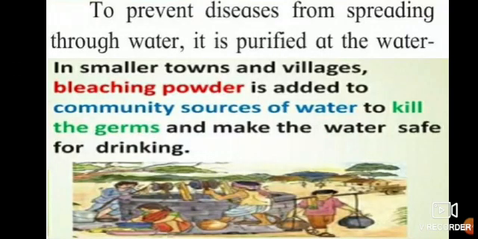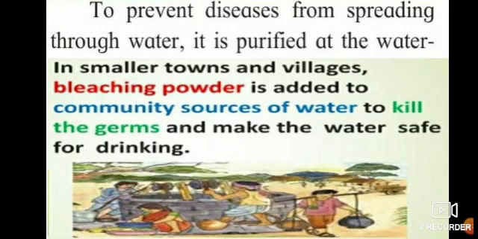To prevent disease from spreading through water, it is purified at the water works. So the water works, for example dams, we get the water through them. The people who are working at the water works are supposed to purify the water. How? In smaller towns and villages, if you go to villages, you will see that there are big wells where the people are filling the water to drink.